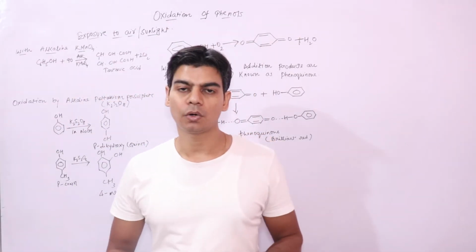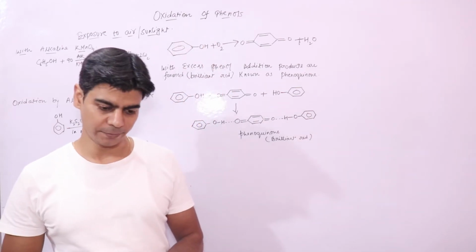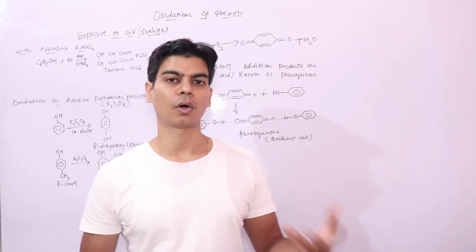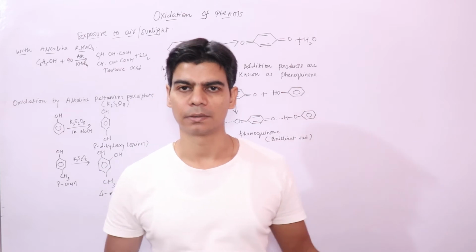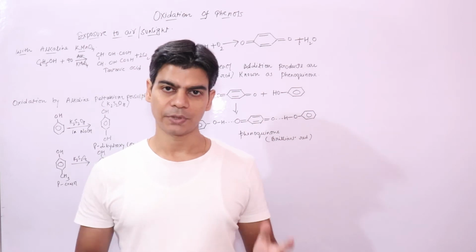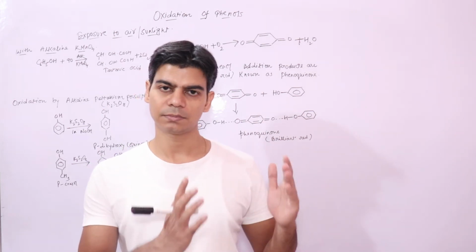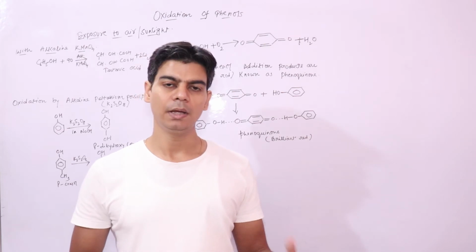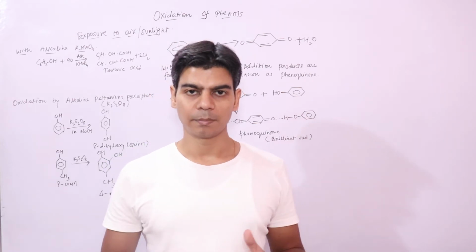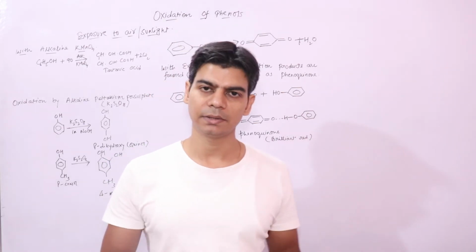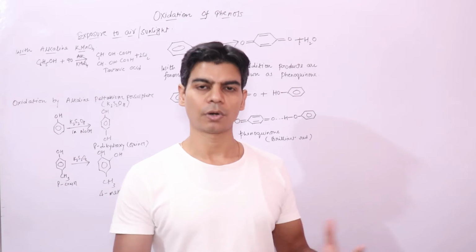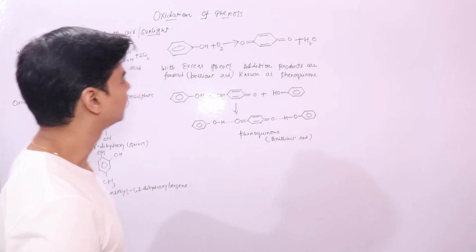Now, in this lecture, we will talk about oxidation of phenols. Generally, it is observed that if phenol is allowed to stand in air for a long time, it will acquire a red or a pink color. What could be the reason? Phenol is an easily oxidizable compound. It gets easily oxidized even by atmospheric oxygen, to form colored compounds, some compounds that we'll see in a reaction that give it a red or a pink color. That is why phenol, on standing for a long time, acquires a pink or a red color.